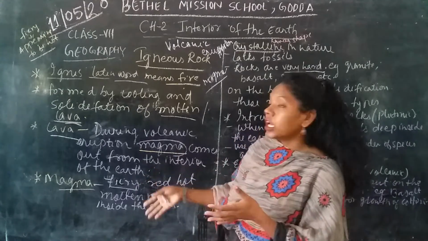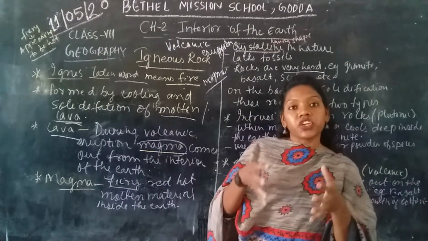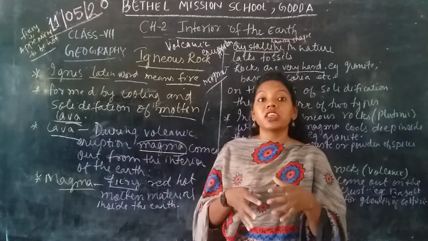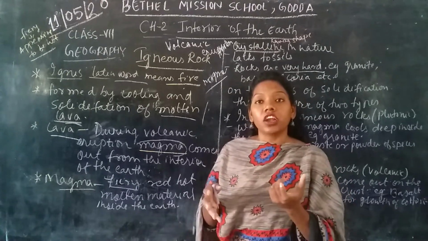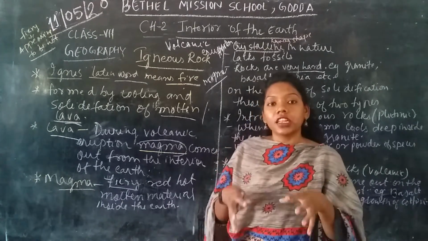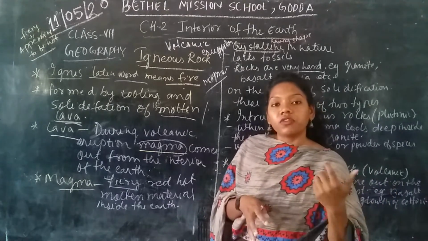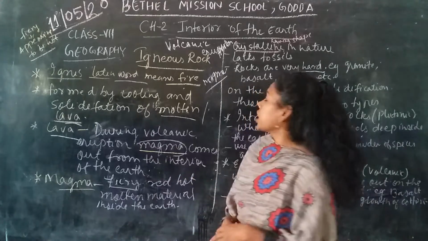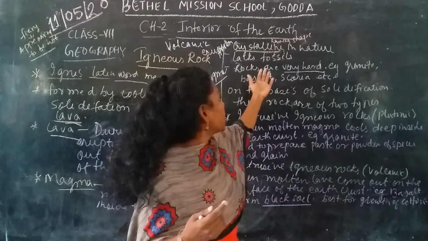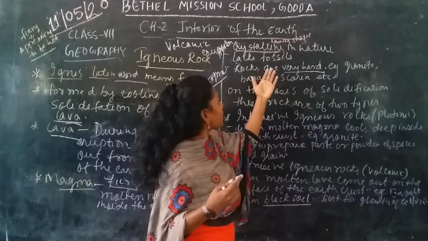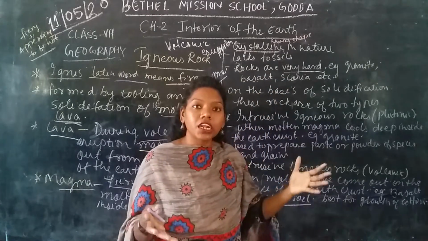And what is magma? The material which is red hot, so hot deep inside the earth's crust, in the form of a liquid or fluid, is called magma. It is crystalline in nature, lacks fossils, and is very hard and tough.